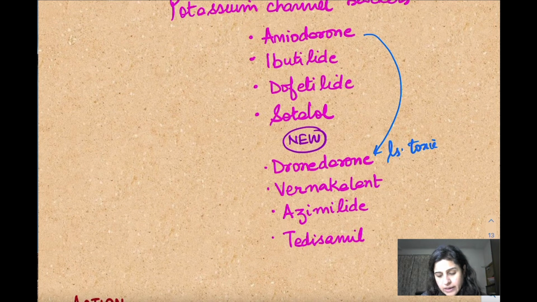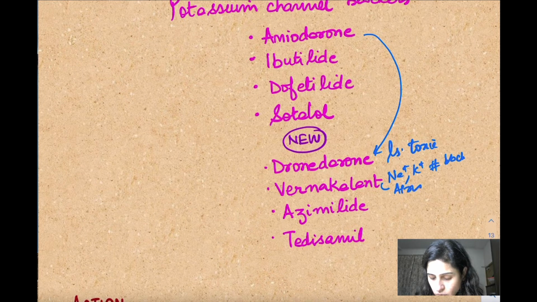Then vernakalant, let's talk about these newer ones first. It is also a potassium blocker as well as a sodium channel blocker. It blocks both channels basically. Okay? And the important point about this drug is it only acts on the atria. So it will only take care of atrial fibrillation. It doesn't have any effect on the ventricles, so it is used only for atrial fibrillation.